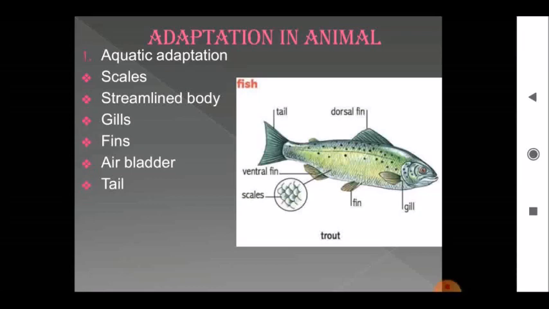Fins help in swimming, changing direction and maintaining balance. Air bladder is present in the bony fish, which helps them to float on the surface of the water. The tail helps to steer the body.